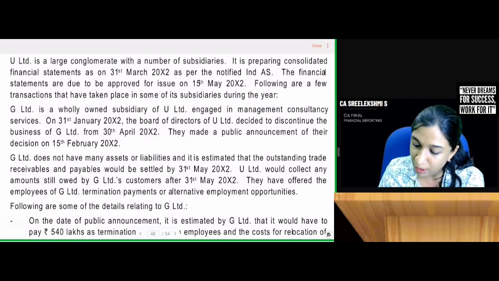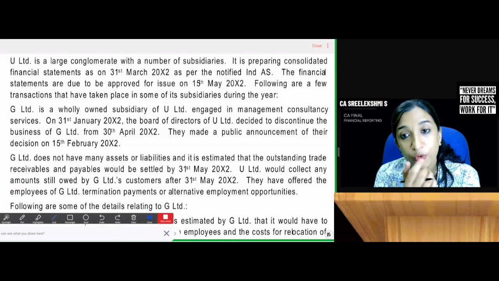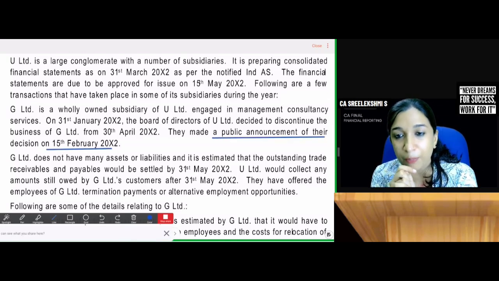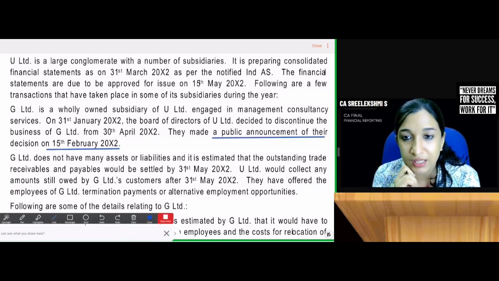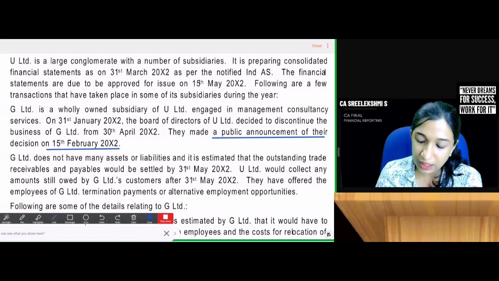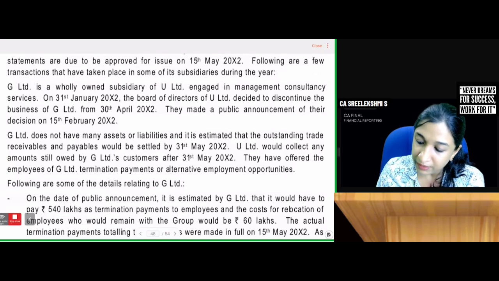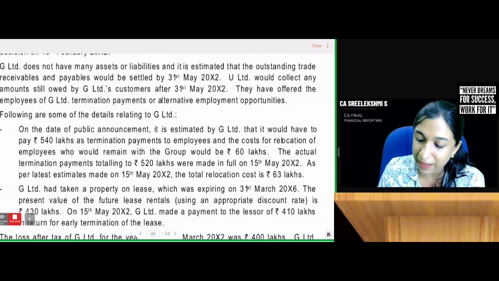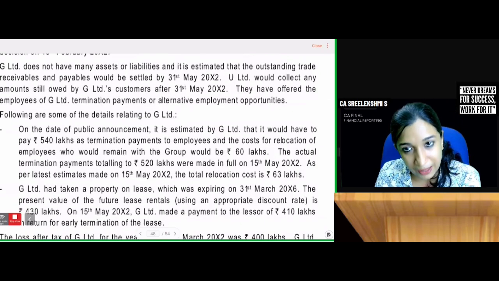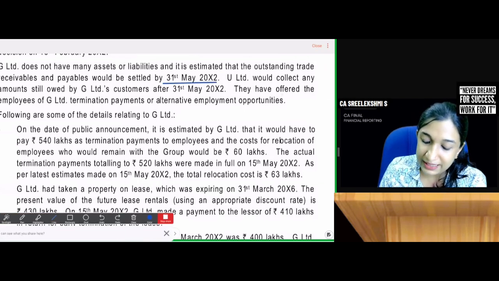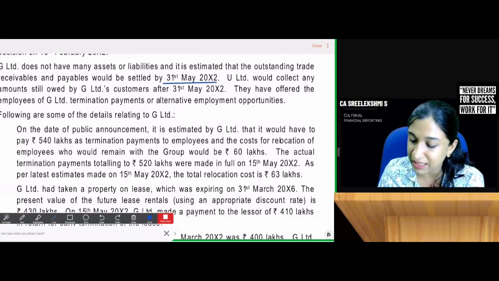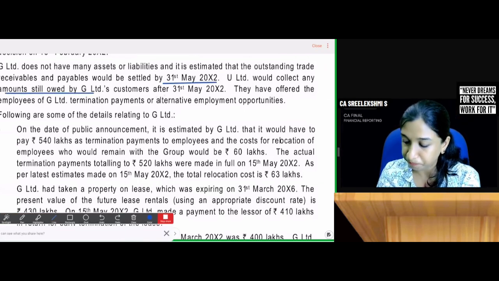They made a public announcement of their decision on 15th February 2012. Before the reporting date, they announced their decision of discontinuance, which means conditions were existing on the reporting date. G Limited does not have many assets and liabilities, and it is estimated that the outstanding trade receivables and payables would be settled by 31st May. U Limited would collect any amount still owed by G Limited's customers after 31st May.